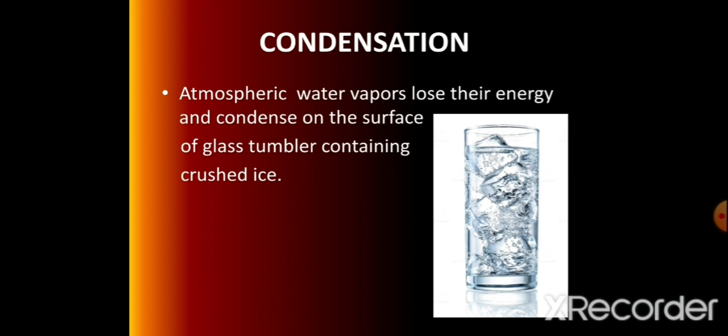In this way, we can say that the droplets which we are looking at in the rain form in the same way: droplets of rain form in the atmosphere when condensation of water vapors, which is nothing but the cloud, takes place. This is one more phenomenon we studied with the help of an example, the crushed ice we have taken, and we are easily able to understand what condensation is.